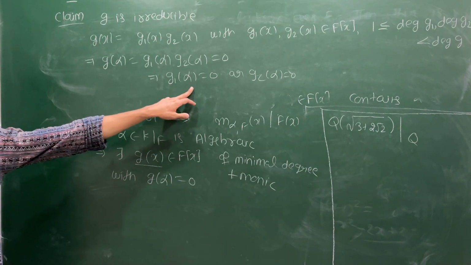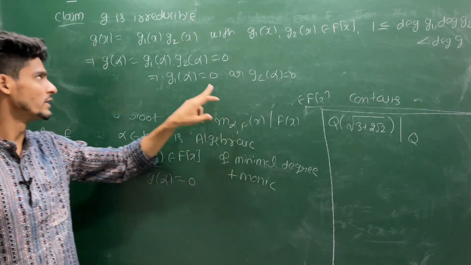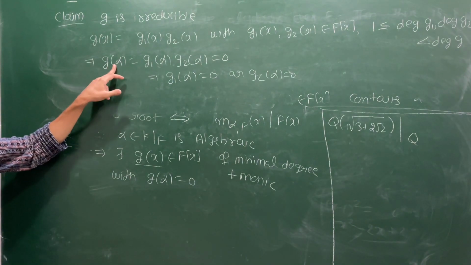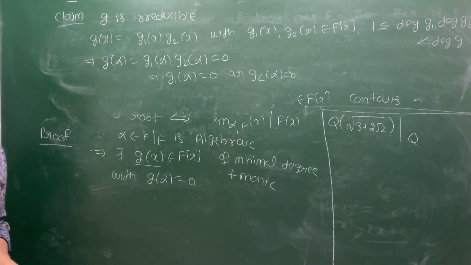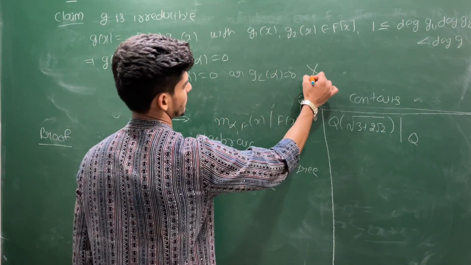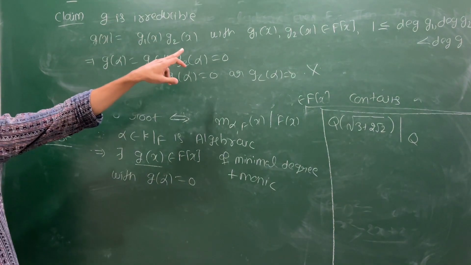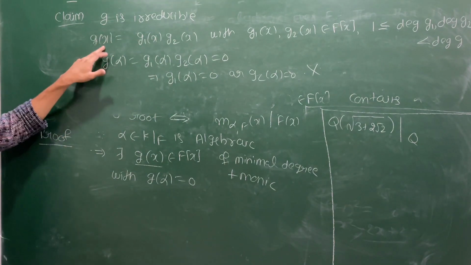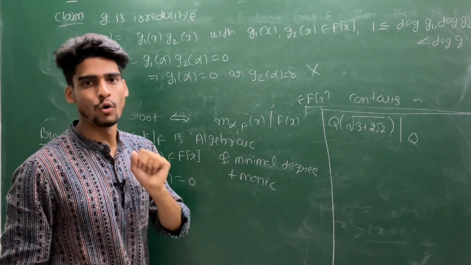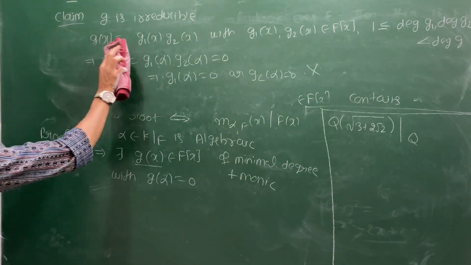But that is a contradiction to the minimal degree, because the degrees of g1 and g2 are both less than that of g. The contradiction arises because we assumed it can be factorized further. So g is irreducible over F. We have proved the irreducibility.